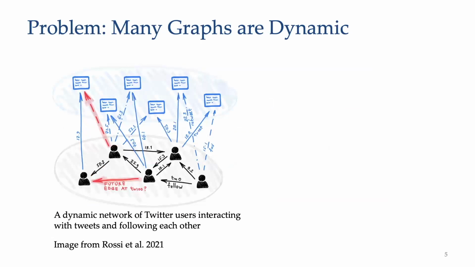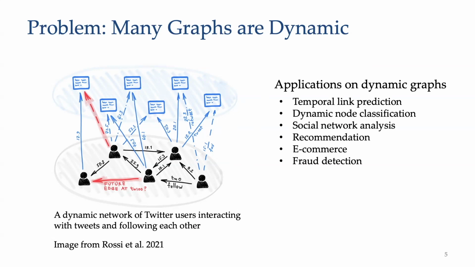The key issue here is that many real-world graphs are dynamic. A social network like Twitter is a good illustration. When a person joins a platform, a new node is created. When they follow another person, a follow edge is created. When they change their profile, the node is updated. Such dynamic graphs support a wide range of applications like link prediction and fraud detection.